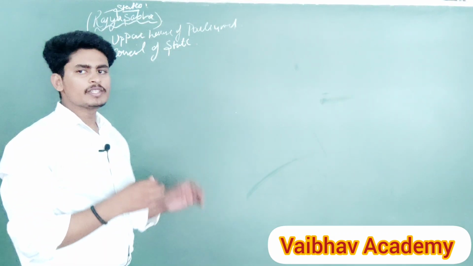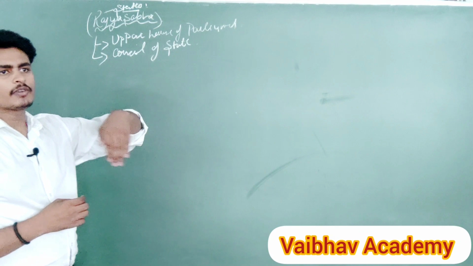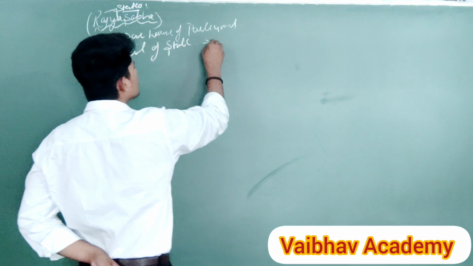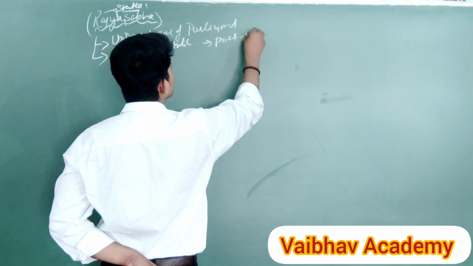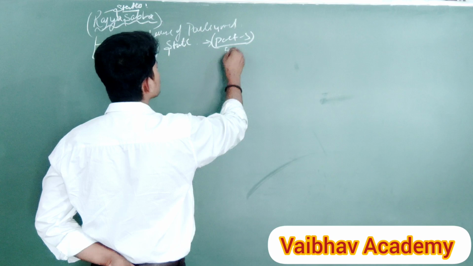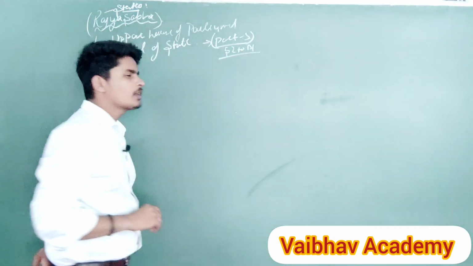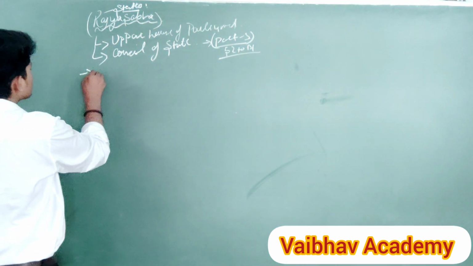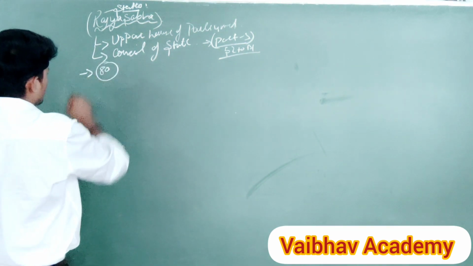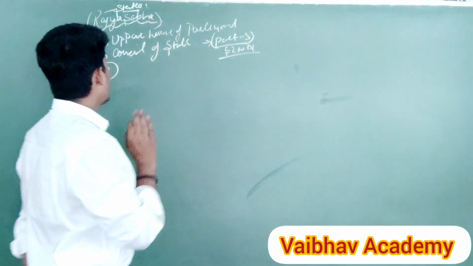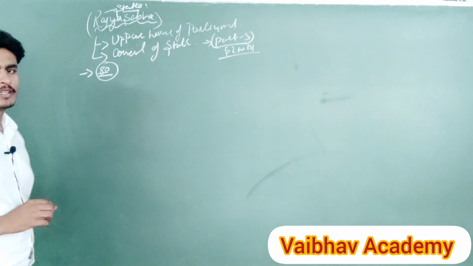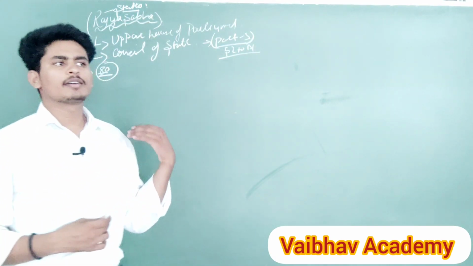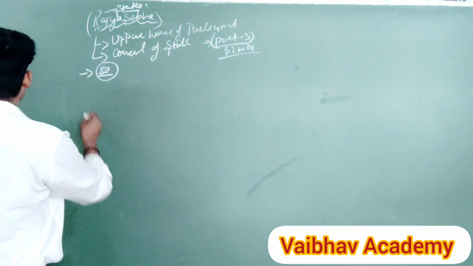If I talk about where the Rajya Sabha and its functions are given in our Indian Constitution, I have already talked about it: Part 5 of our Indian Constitution, Articles 52 to 151, talks about all the organs of the union. And the Rajya Sabha is given in Article 80. The composition of Rajya Sabha is given in Article 80 of our Indian Constitution. This is a very important line. You can note it down because in the examination you can write this article, and then the examiner will give you good marks. Absolutely. So here we go.